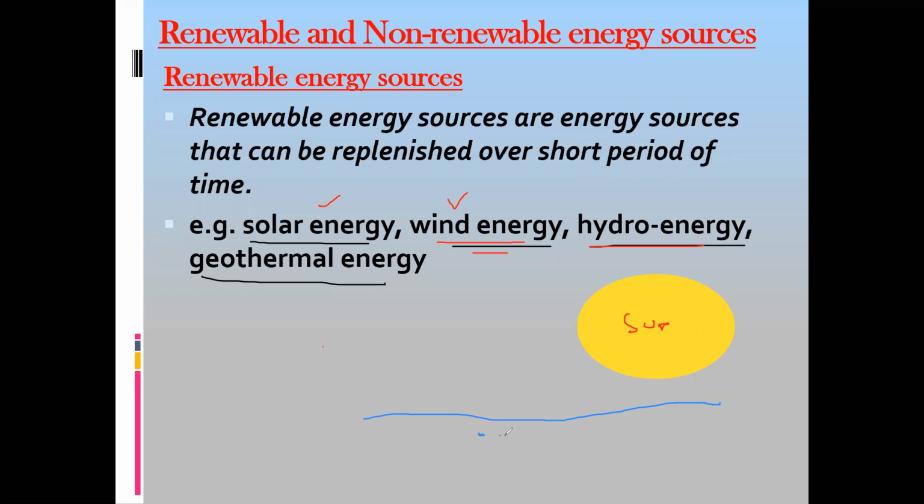The water molecules which are there evaporate due to the heat energy. So these water molecules will rise and form clouds.